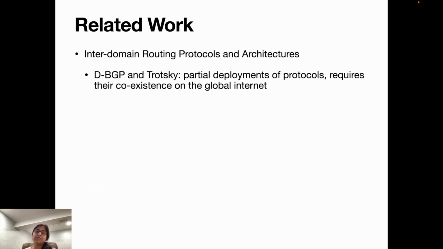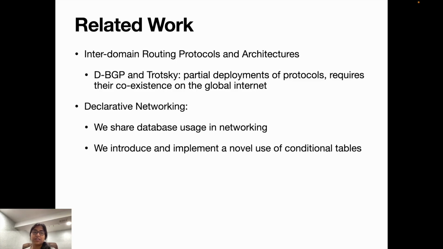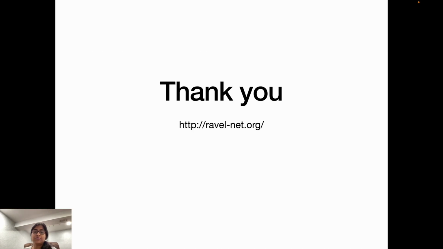So we have related works, which are interdomain routing protocols and architectures. We have DBGP and Trotsky, which work by partial deployments of the protocols, and they require their coexistence on the global internet in order to function. We also have related works in declarative networking. For example, we share database usage in networking, but we have introduced and implemented a novel use of conditional tables.